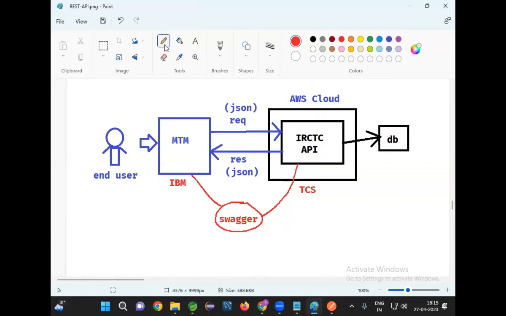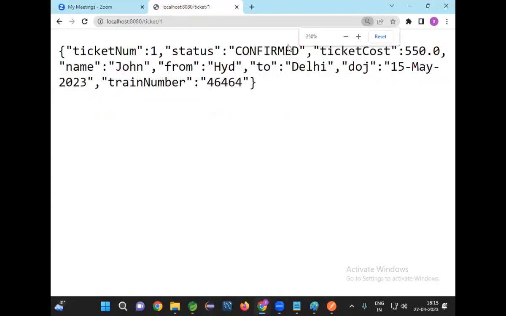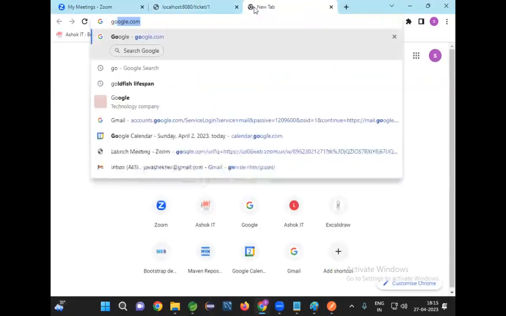Are you guys clear with this? Good, perfect. Now, how to add Swagger documentation in our application? Very simple. Just 4-5 lines of code will be needed. That's it, which will provide Swagger documentation of our API.